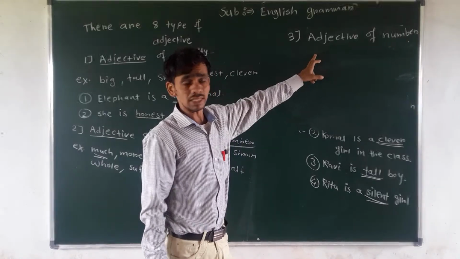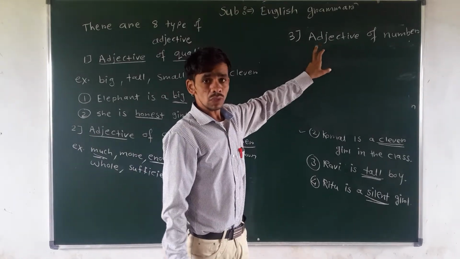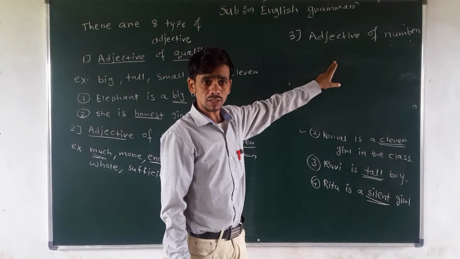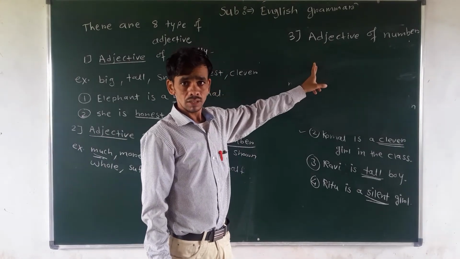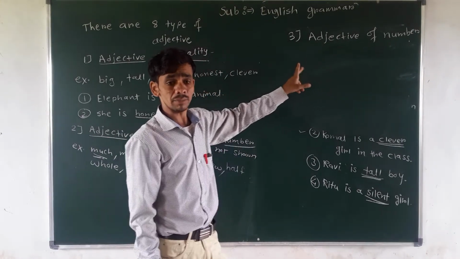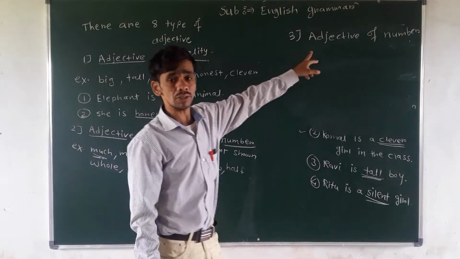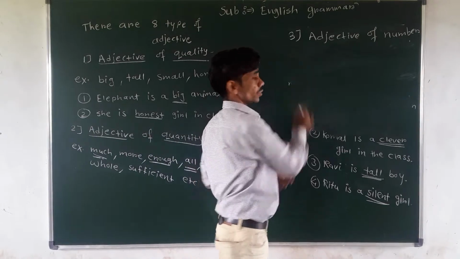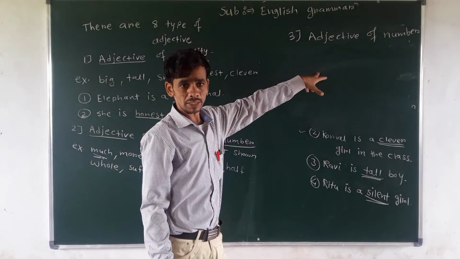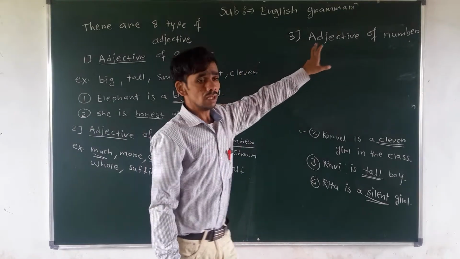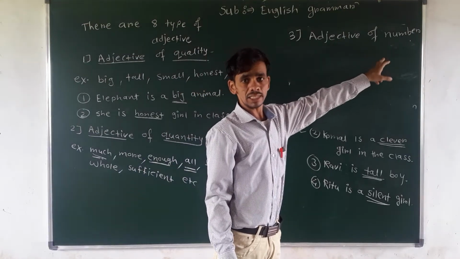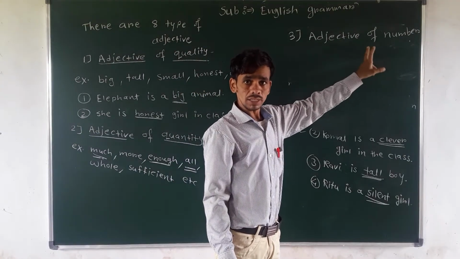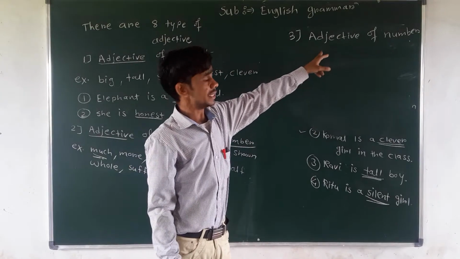And what is the definition? A word which shows the exact number about the noun. Understand? So no need to write the definition, you will make it by your own. A word which shows exact number about the noun or pronoun is called adjective of number.